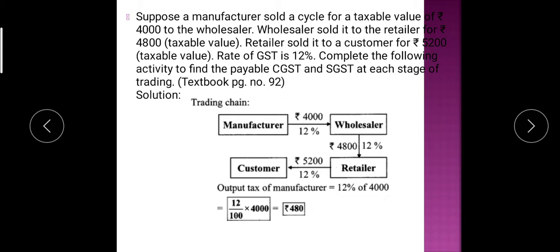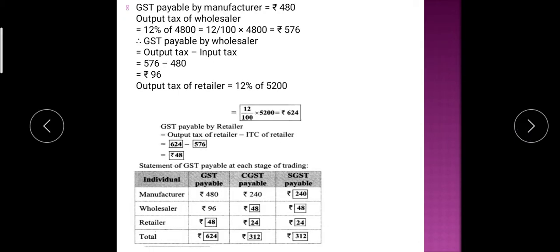Then output tax of manufacturer is 12% of 4,000. Output tax means it is taking from the wholesaler. So how much is it? 12 divided by 100 multiplied by 4,000, that is 480 rupees. First understood? Now second, what happened? GST payable by the manufacturer.